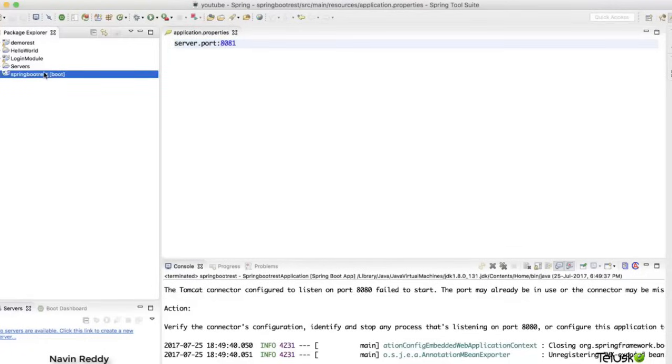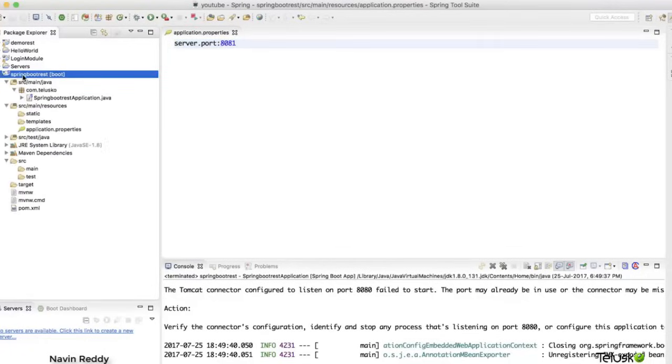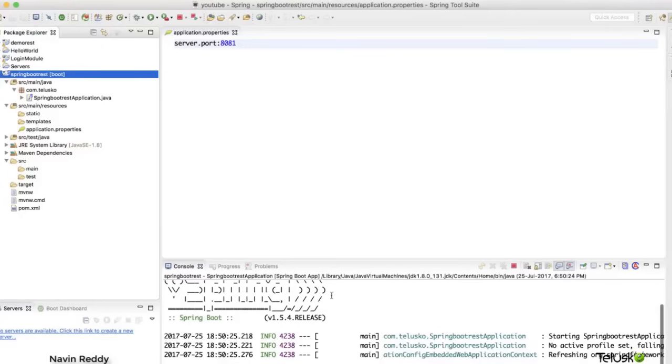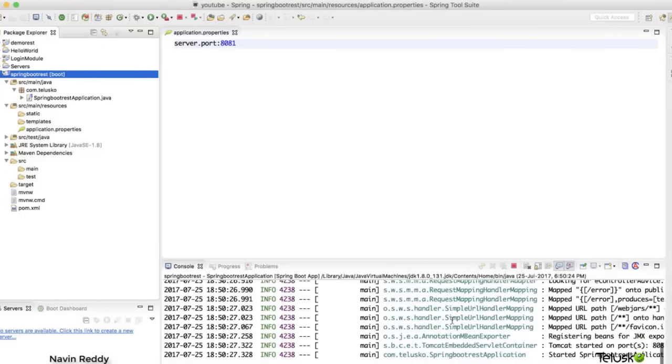Now let's run this. This should work now. Otherwise, I will kill this project. I will say run as Spring Boot app. It's running. Oh, finally it has started. I don't know which service is using it. Maybe Eclipse is not properly closed. Maybe this one is not properly closed. But this is working. You can see we are using port number 8081.